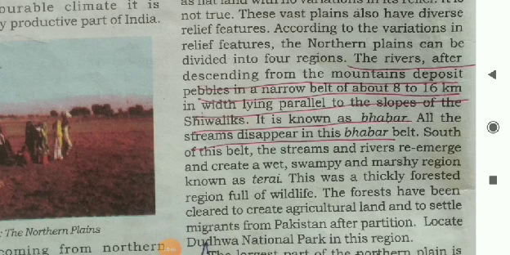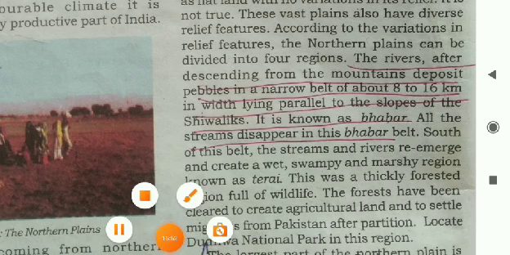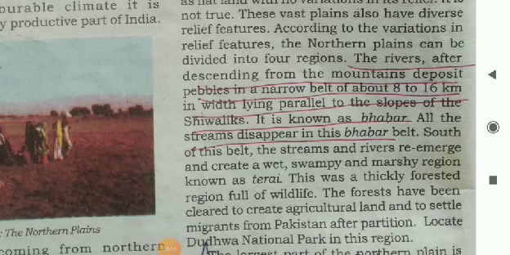The rivers, after descending from the mountains, deposit pebbles in a narrow belt of about 8 to 16 km in width, lying parallel to the slopes of the Shivaliks. It is known as Bhabbar. All the streams disappear in this Bhabbar belt.